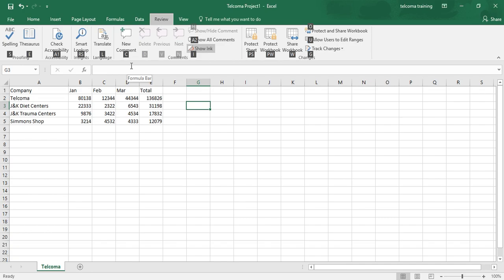You can also select your commands by touch. If you are working on a tablet or a computer that has a touch screen, you simply tap the Touch or Mouse Mode button that appears at the end of your Quick Access Toolbar. When you work on a touchscreen computer, you will have an option here. It will show whether you want to work with mouse or with touch.